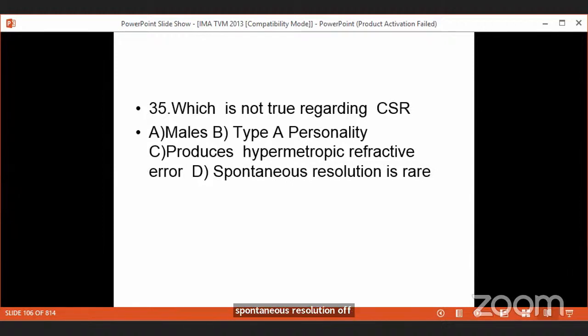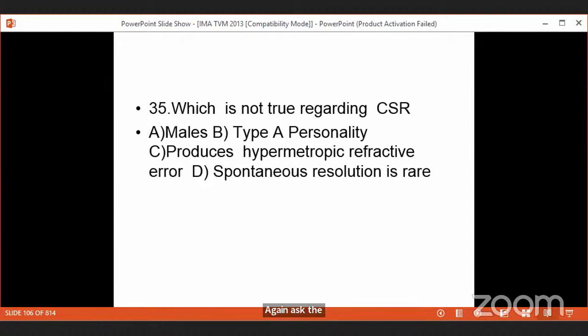Again, another important entrance question, you will locate this site of leak using an angiogram, fluorescein angiogram. You will identify this site of leak, and the leak has got a pattern called the smokestack pattern or an ink blot pattern, which are the angiographic findings in CSR. So ink blot or smokestack, again asked as entrance questions.